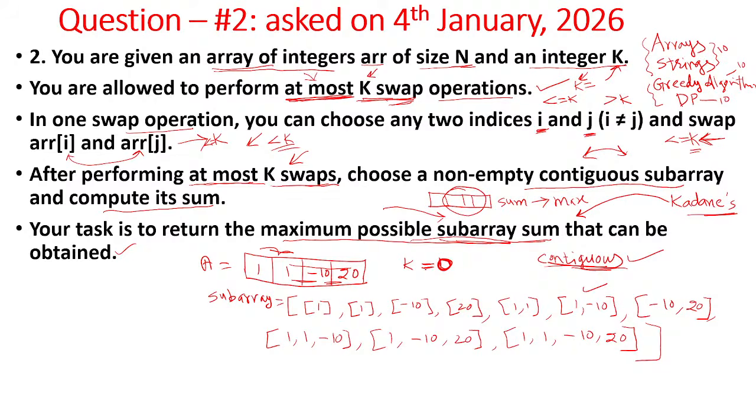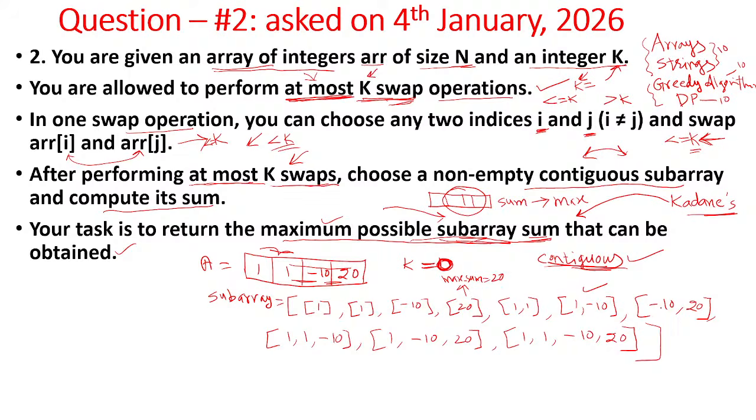Now if swapping is not allowed, which subarray gives the maximum? You have to select one subarray whose sum of elements should give you the maximum value. Now this is giving the value 1, 1 here, this is minus 10, this is 20. Till now we'll store this maximum sum value as 20. So this subarray is giving a maximum of 20, and the others are less than this.